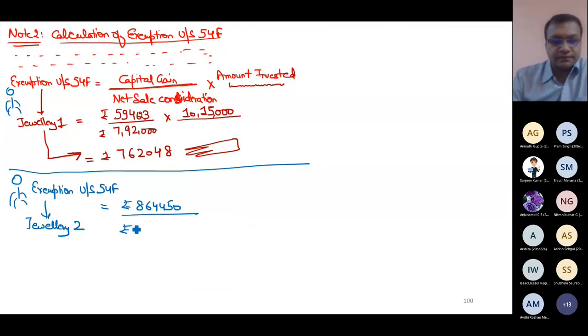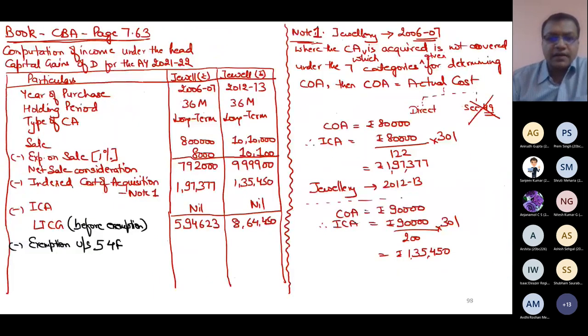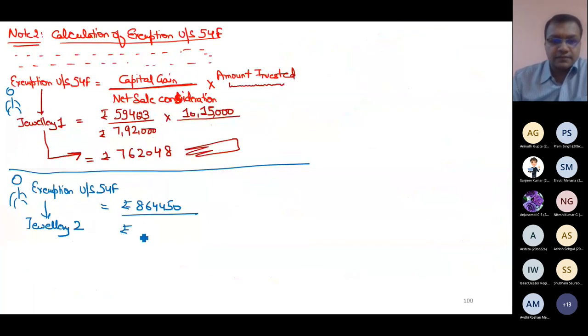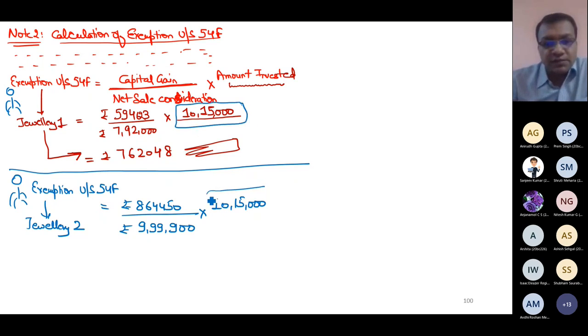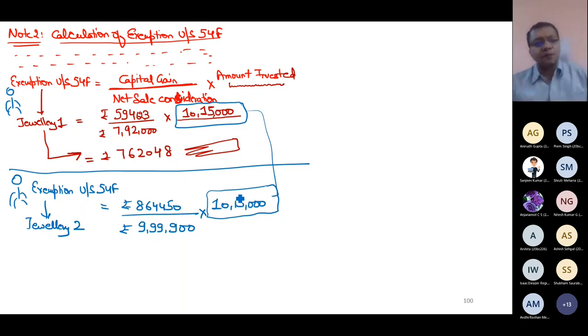divided by net sale, 999,900 net sale, multiplied by. Now either of these options is admissible. It's not that 1015 can be used for jewelry 1 capital gain and also for jewelry 2. No, in reality, if you use it for both these capital assets, it means you want to say to the tax department that you have invested 20,30,000, double of this. No, in reality, you have invested only 1015. So if one person is using it for jewelry 1, he cannot use it for jewelry 2. And if one person is using it for jewelry 2, then he cannot use it for jewelry 1.